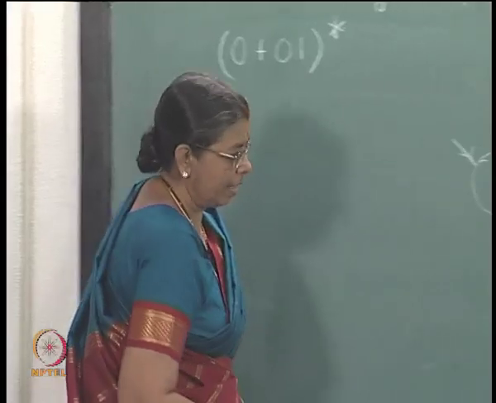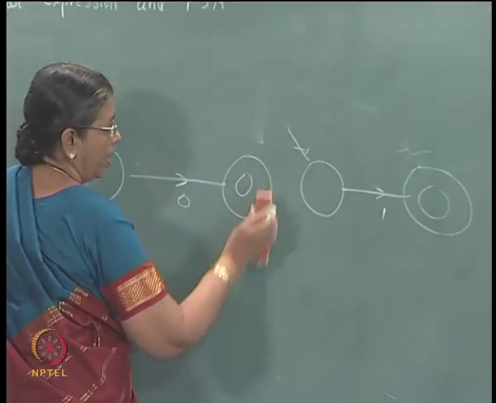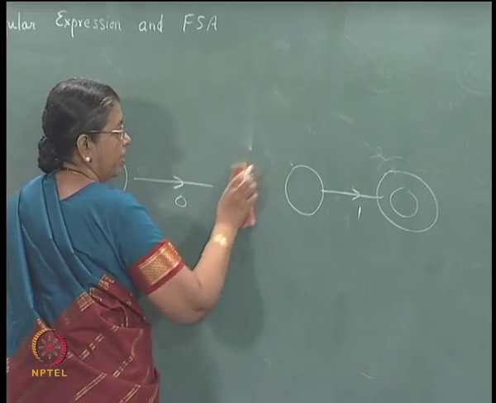So, in order to accept 0 1, this is not an initial state, this is not a final state.